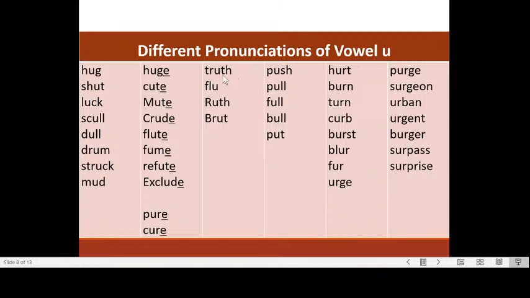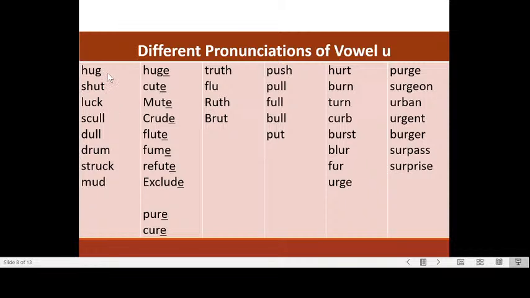This one is truth, this one is push, pull, full, bull, put. Now these words are also very short, but the U is pronounced ooh, push. And this one, truth, flew, Ruth, brood.